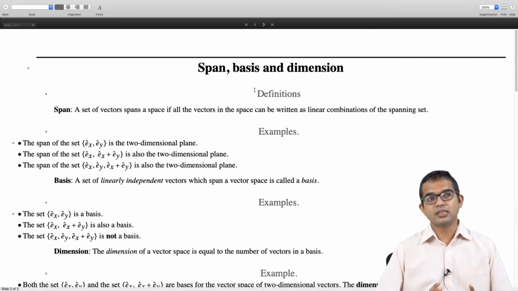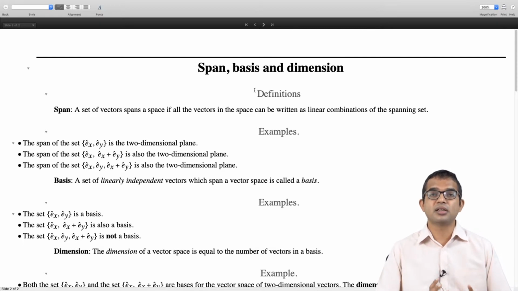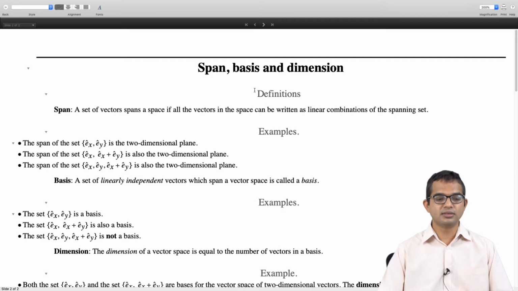So you see that on the one hand there is the notion of a span of a set, and then you might start thinking, is there some minimal set? It seems like there is a lot of redundancy in these kinds of sets. That's where the notion of the basis comes in. The minimal set which can generate the whole space is the idea of a basis.